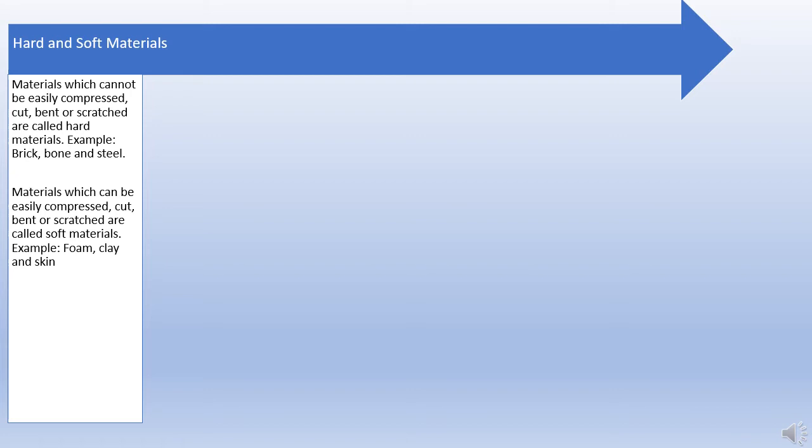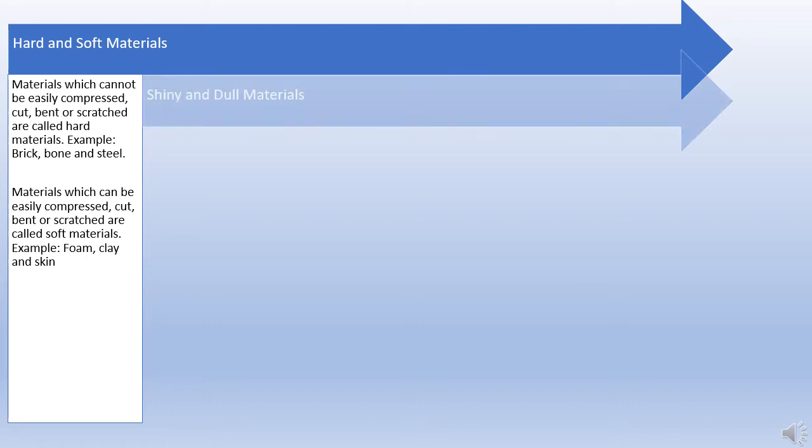But when you come down to soft material, these materials can be easily compressed. We can cut them, bend them, scratch them without any problems. For example, you take foam or clay. So clay we can easily compress, we can cut it, we can bend it.